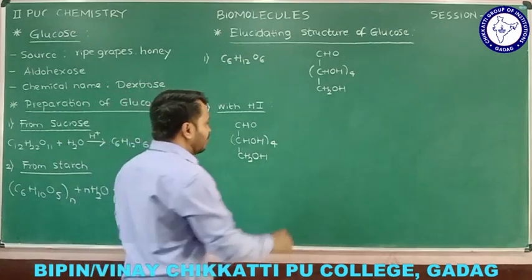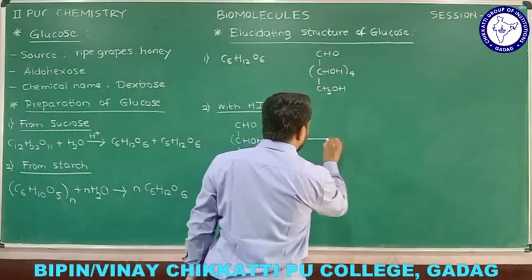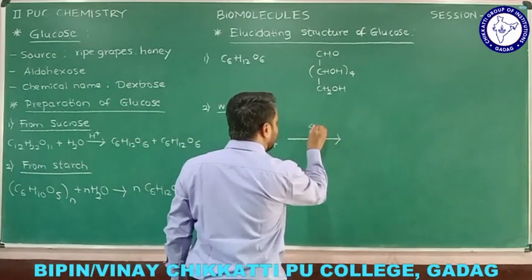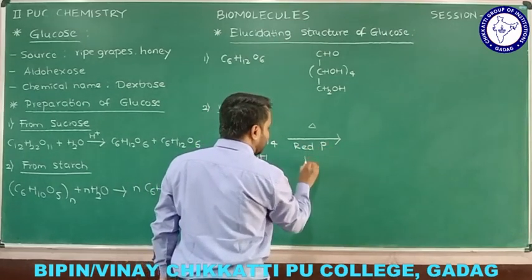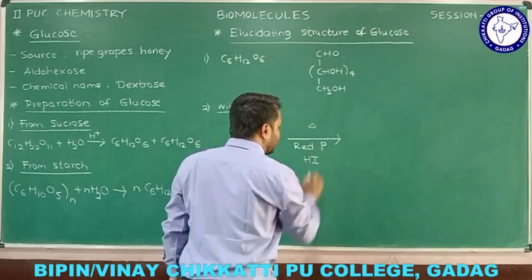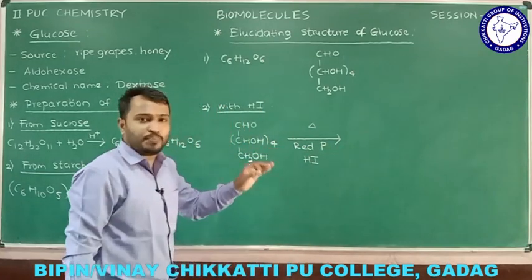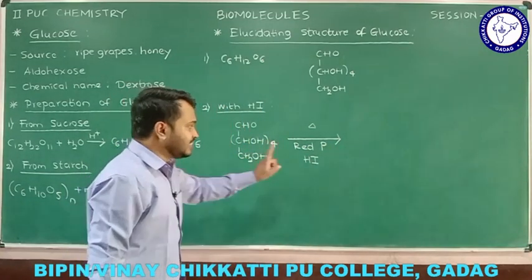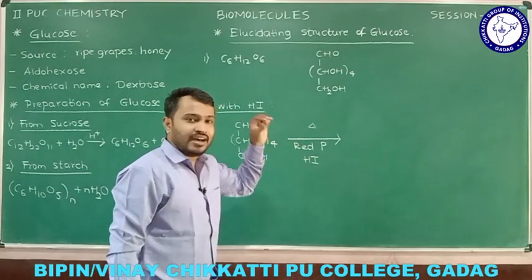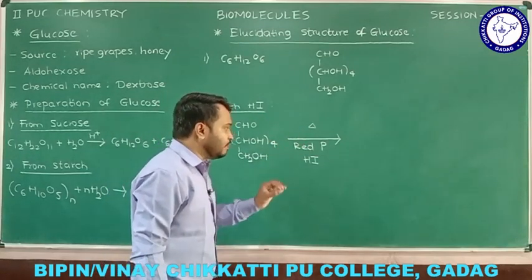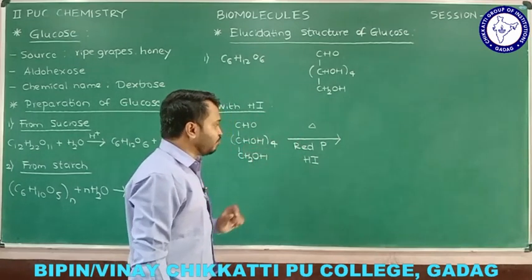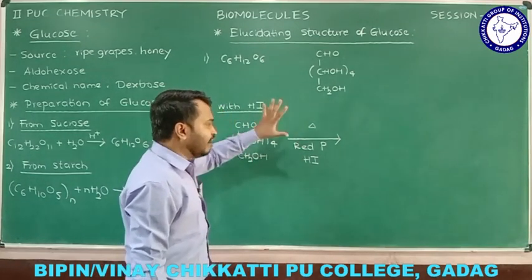Okay, so remember, when you take glucose and when you heat glucose with red phosphorus and HI. Red phosphorus is one of the allotropic forms of phosphorus. HI, that acts as reducing agent. So the combination of red phosphorus and HI will be the reducing agent what we are going to use here, and we have to heat that.